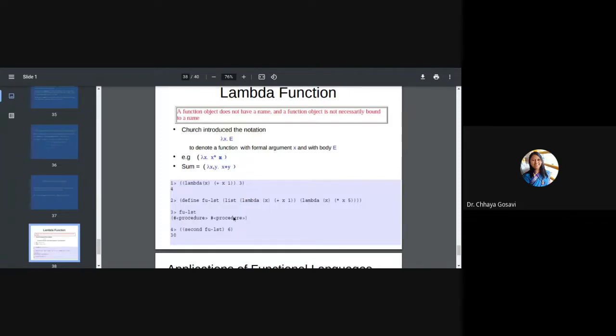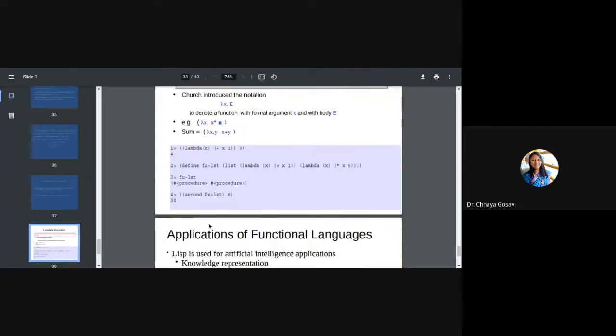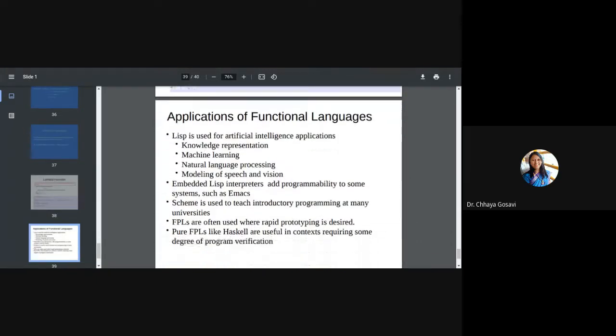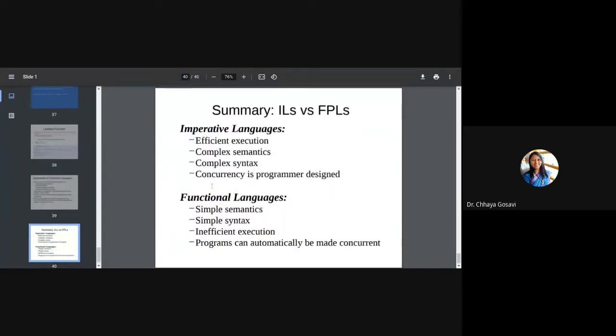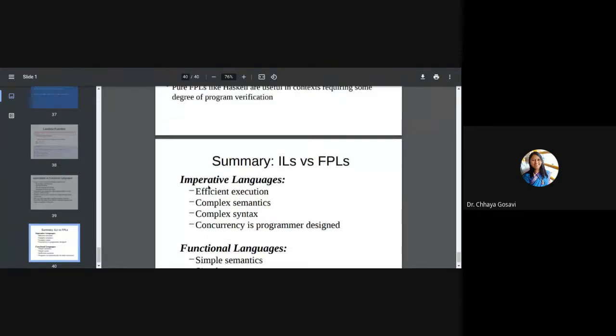Now if I want to run this second function, I am using the keyword second, foo list, that is a function, and I'll pass parameter 6. So this will execute the second function, take value x as 6, 6 into 5, that is 30, it will return 30. These are the applications of functional programming languages. Just go through this, and to summarize, a comparison of imperative and functional programming languages.